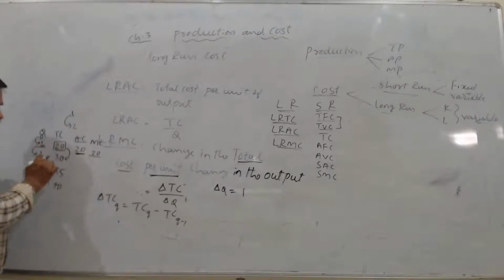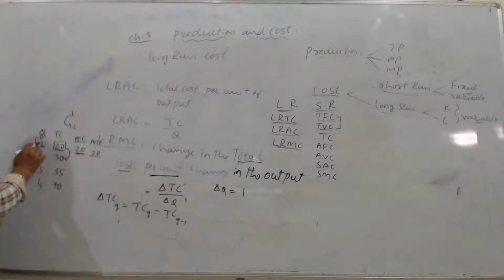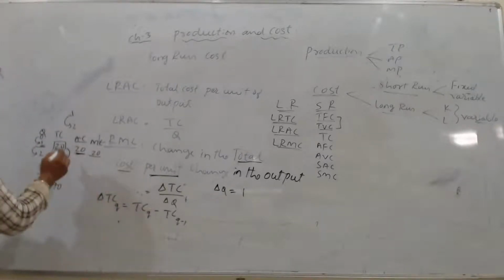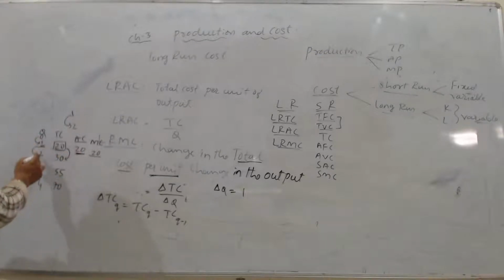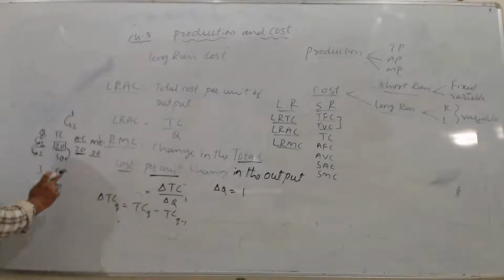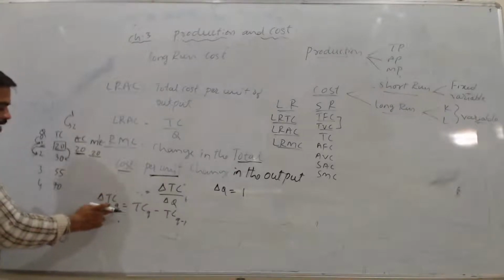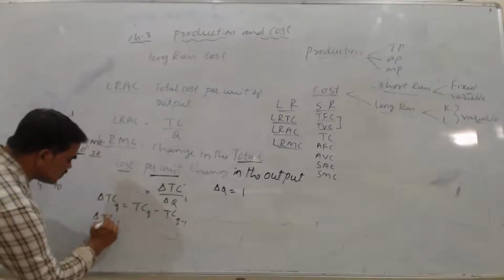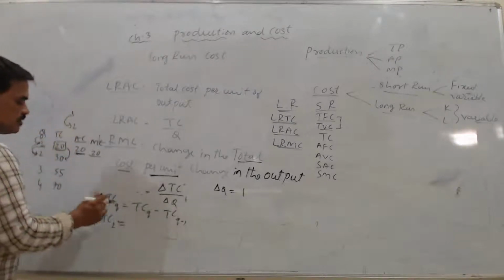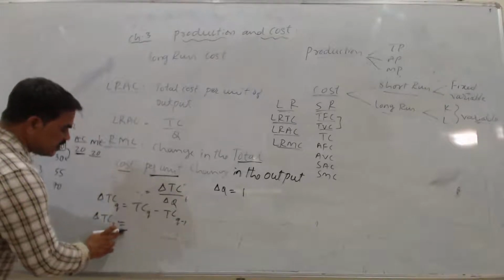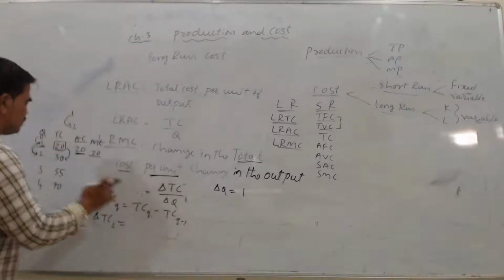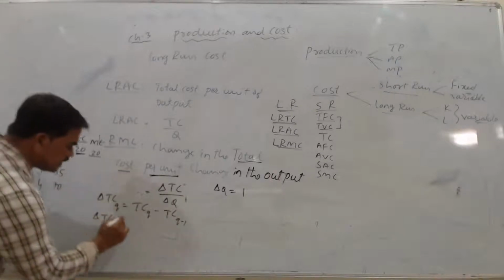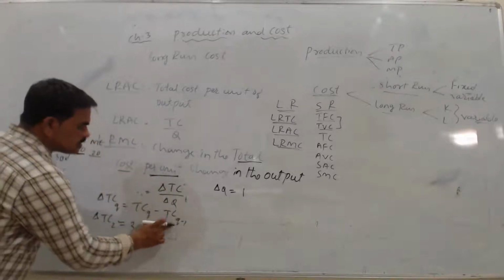Then, if it changes from the first unit to the second unit, the total cost goes from 20 to 30. What is the change in the total cost from 20 to 30? Change in total cost per unit change in quantity of output. So when I change from 1 to 2, per unit change in the output, what is my change in the total cost? We can write it now at 2 outputs, the quantity is 2. So the change in total cost at output 2 is: total cost at output 2, which is 30, minus total cost at Q minus 1.